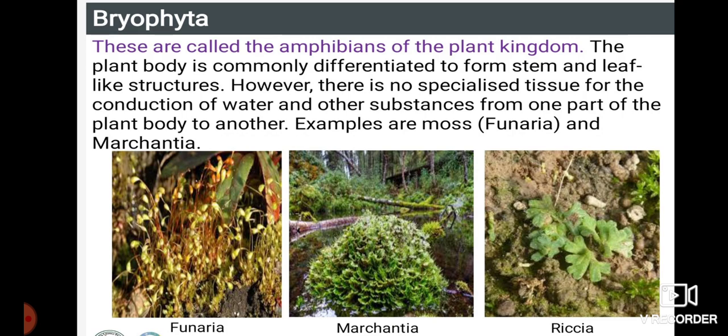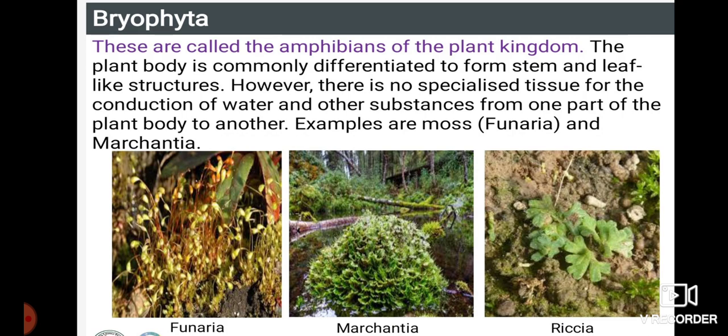However, there is no specialized tissue for the conduction of water and other substances from one part of the plant to another. Examples are moss, Funaria, and Marchantia. We have already learnt about xylem and phloem. Xylem is mainly helpful for the transportation of water, and phloem is helpful for the transportation of food. They are telling about the Thallophyta and the Bryophyta.